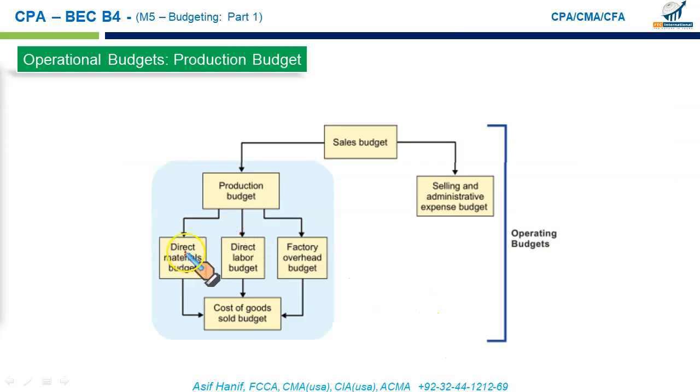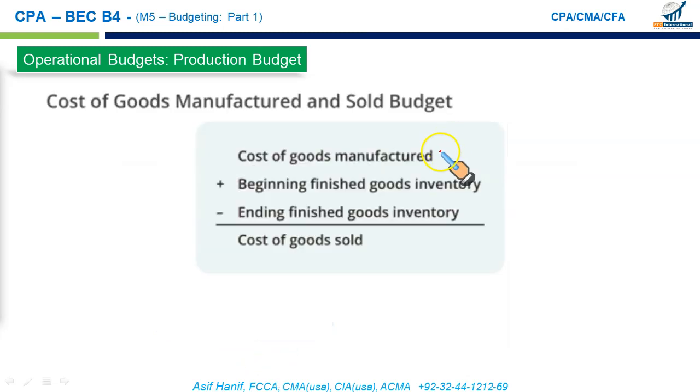So once we have our direct material budget, labor budget, and overhead budget, then we can draw up our cost of goods sold budget. It's pretty straightforward. Let me show you. Once we have the direct material budget to be used plus the direct labor budget and the manufacturing overhead budget, direct material, labor and overhead, gives you what you call the cost of goods manufactured, assuming there is no work in process. So this is the cost of goods manufactured.